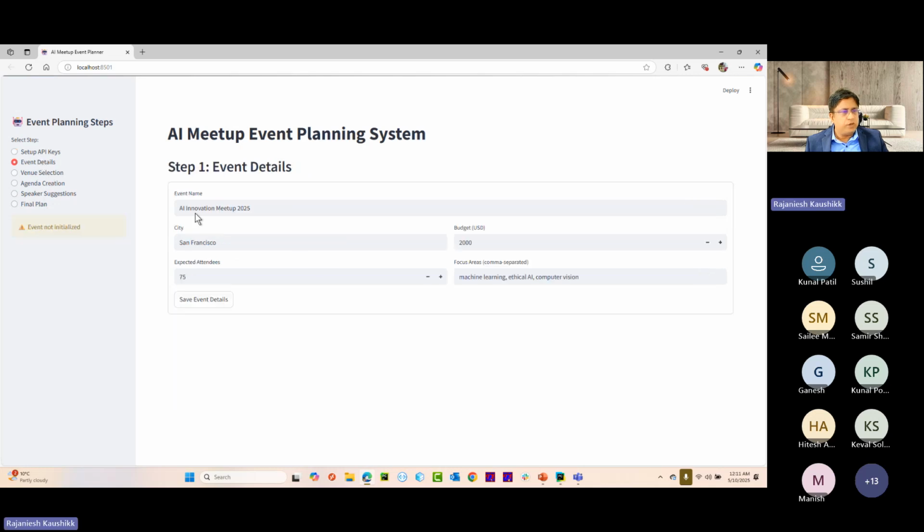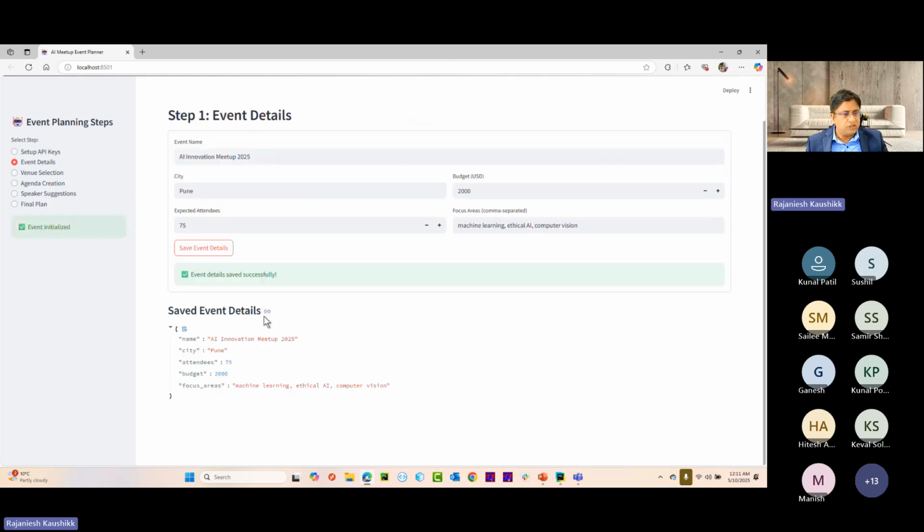Now when I come to event, I want to execute this AI innovation meetup in the city of San Francisco. Instead of that, I'm going to say Pune, for example. Expected audience is 75. Focus area is machine learning, ethical AI, computer vision, and budget is $2,000, for example. I'm going to save this. Now these details are saved, and then I can move to the venue selection.